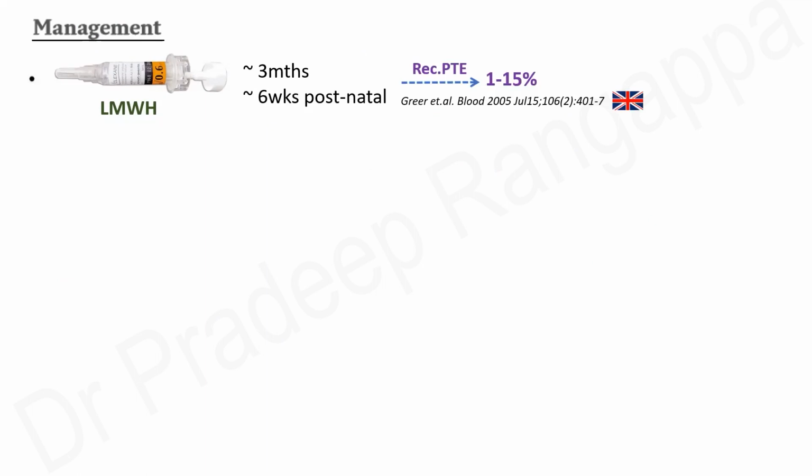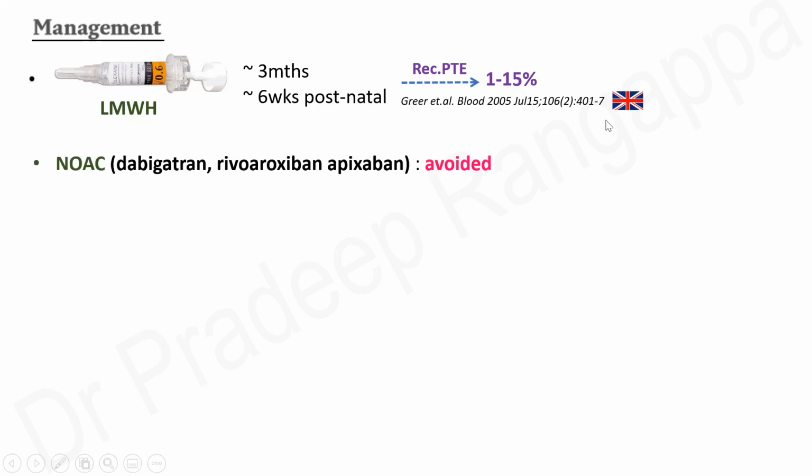And someone who has developed pulmonary thromboembolism, there is a possibility of recurrent pulmonary thromboembolism in 1 to 15%, that has been reported from this paper from UK investigators. So there is no role for newer oral anticoagulants. If you're contemplating giving these newer anticoagulants, even in postnatal, it is not recommended. Dabigatran, rivaroxaban, apixaban, none of them are recommended in pregnancy and they need to be avoided.